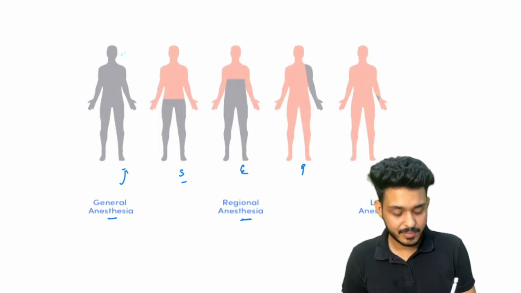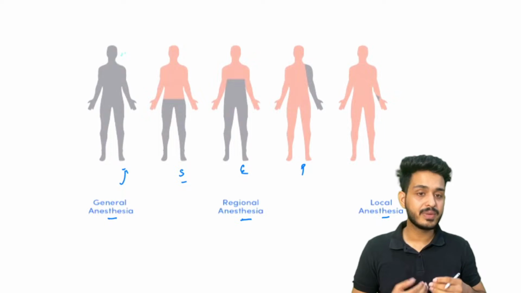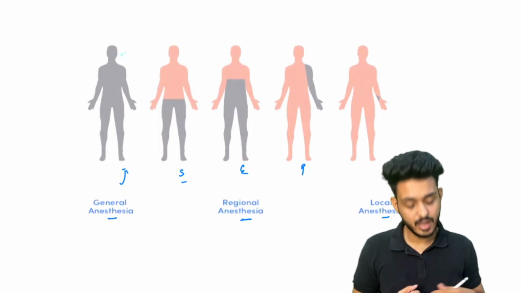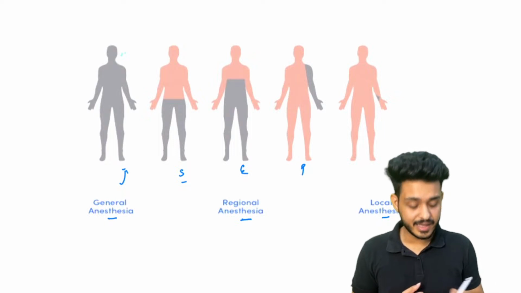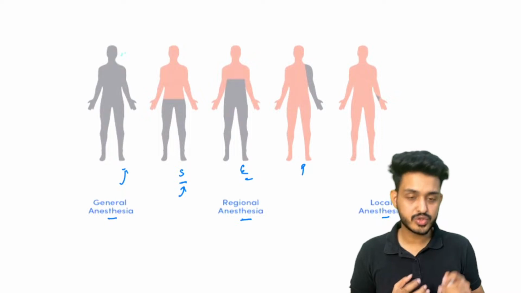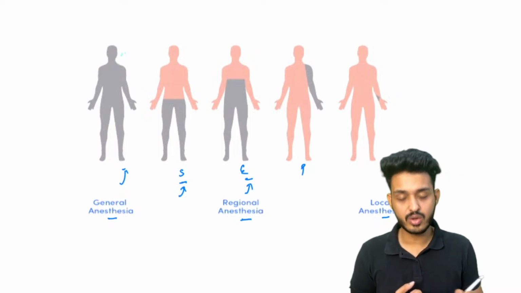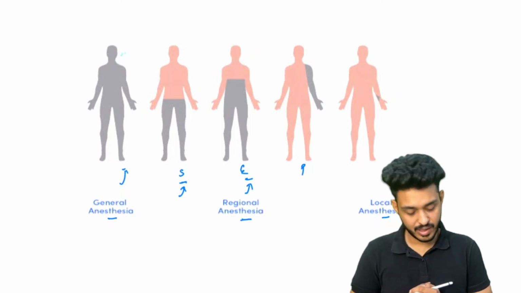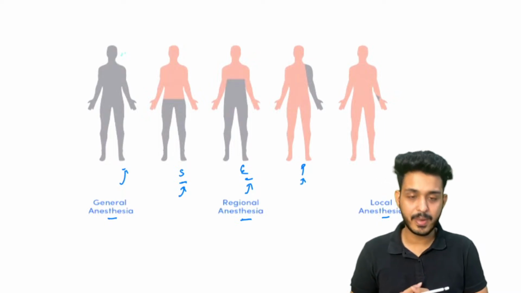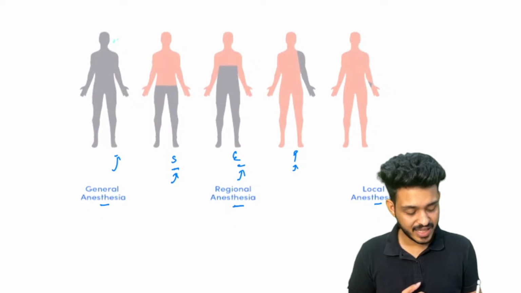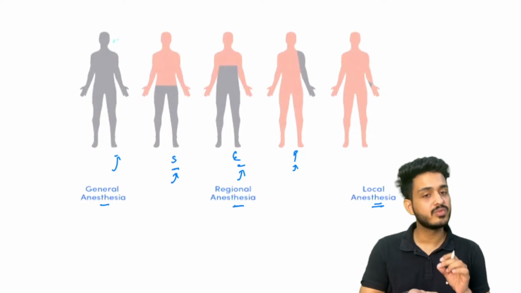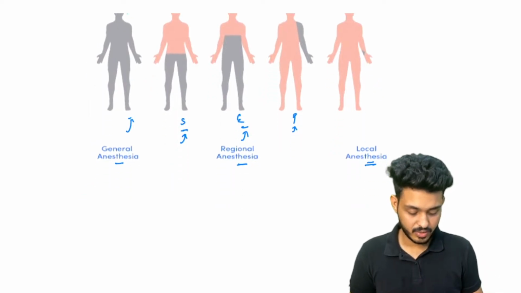Spinal and epidural are given on the back side, that is on the spine. How will they be utilized? We will tell you. Spinal for short term block, epidural for long term. Epidural we use for long term and spinal for short term. And this one is the peripheral block. Apart from that, we have local anesthesia, which we use for a particular part of the body.